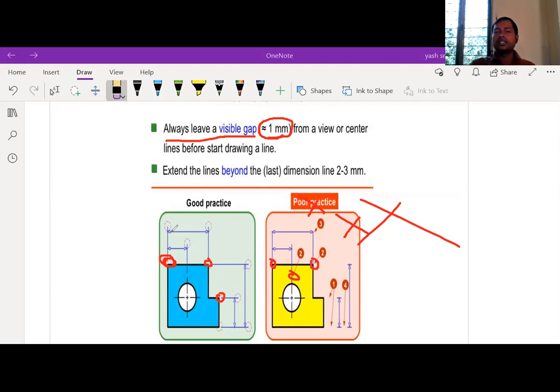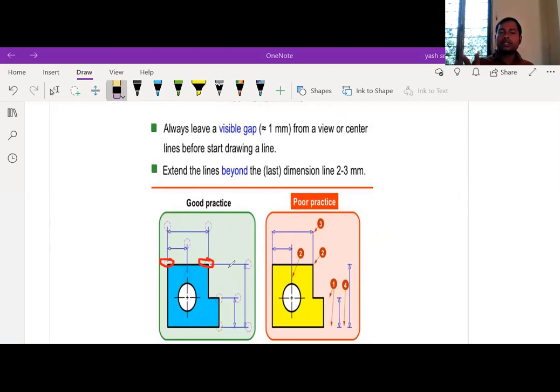And after that, here also, between the extension line and dimension line, an extra 1 mm we should draw. Here a 1 mm gap is required. Not exactly 1 mm, but minimum some gap, so that the extension line and the actual line do not touch.